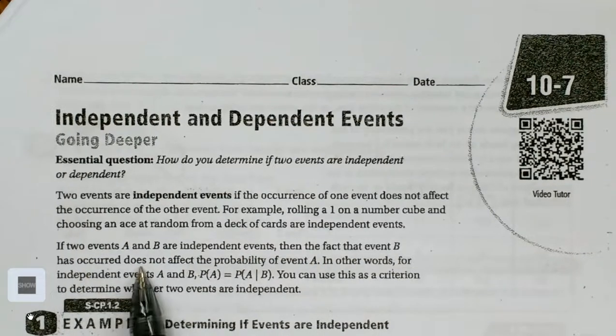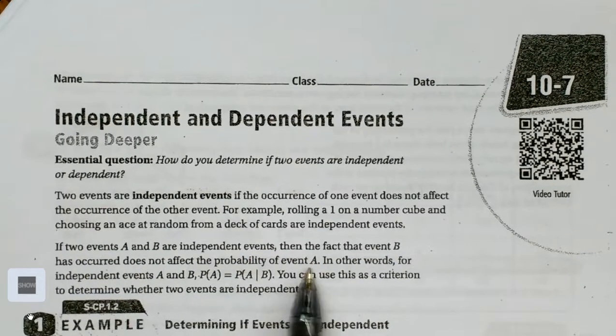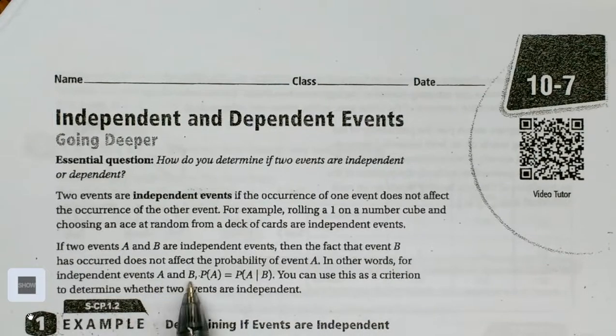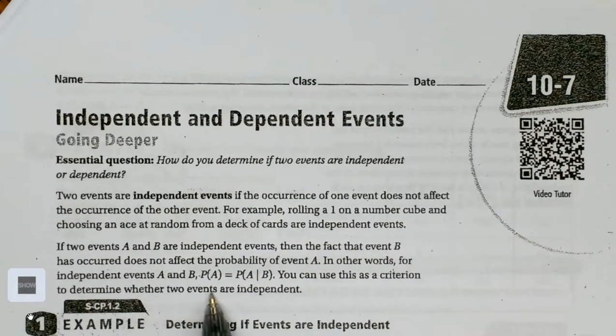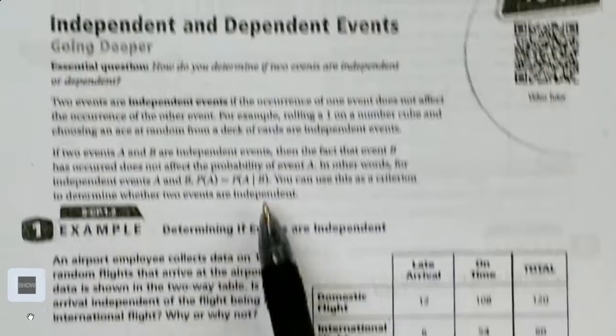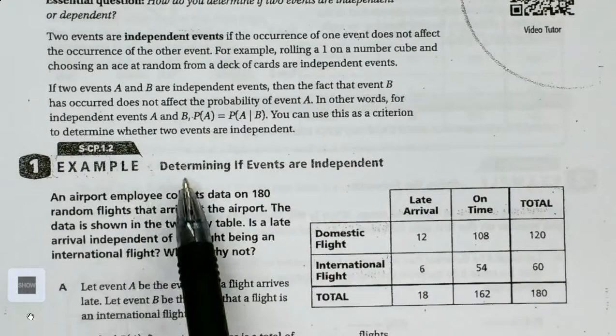If two events, A and B, are independent events, then the fact that event B has occurred does not affect the probability of A. In other words, for independent events A and B, the probability of A equals the probability of A given B. You can use this as a criterion to determine whether two events are independent. Determining if events are independent.